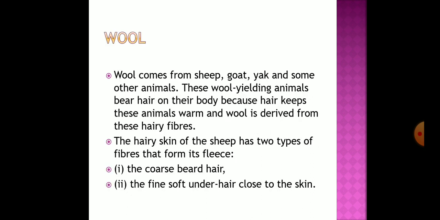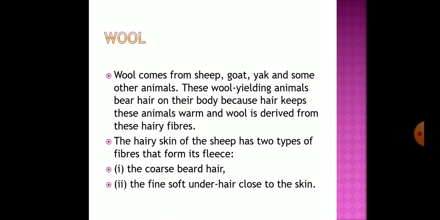So wool. What is wool? As we all know, wool is obtained from sheep, goat, yak and camel. There are many more animals from which we get wool. And these wool yielding animals bear hair, as we all know, and the hair is of two types. The first is the coarse hair, and the second is the fine hair.